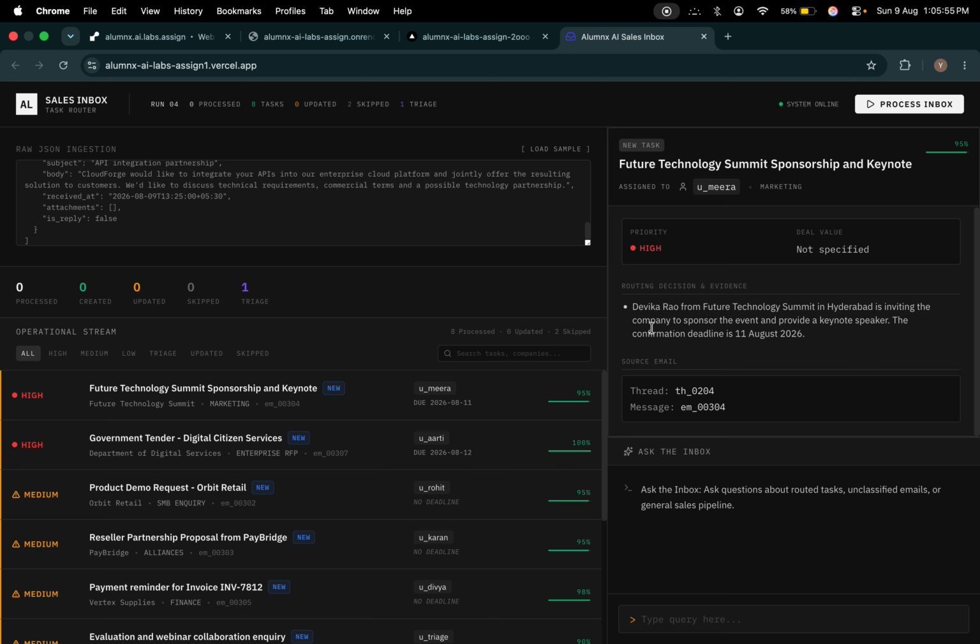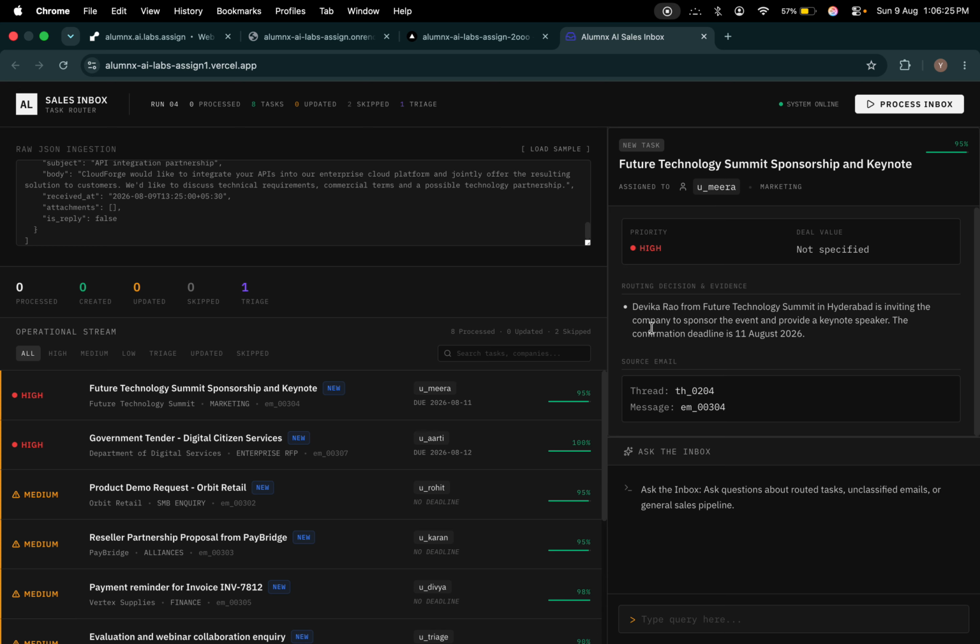I am only using the Gemini Flash Lite latest model for semantic extraction. The model is constrained by a strict Pydantic JSON schema to extract variables like deal value INR and a confidence score. However, the model does not decide who gets assigned the task. The actual routing decision, like assigning this to Arti or Mira because it's an enterprise RFP, is handled by deterministic Python code. This ensures our routing rules remain 100% auditable and unit testable.